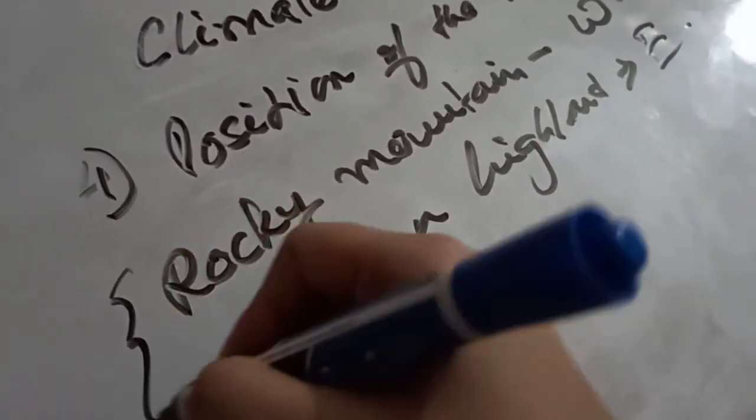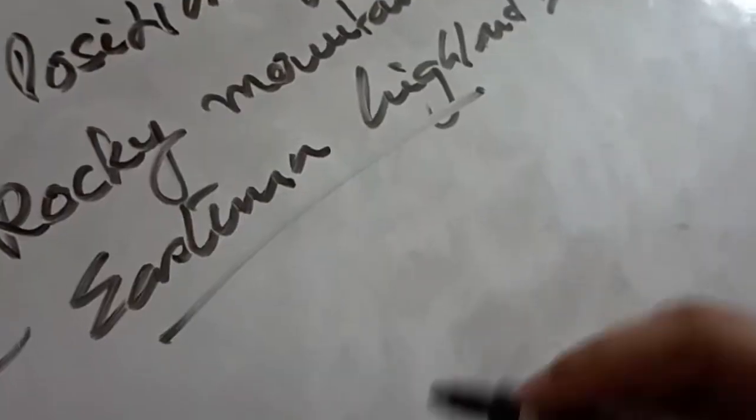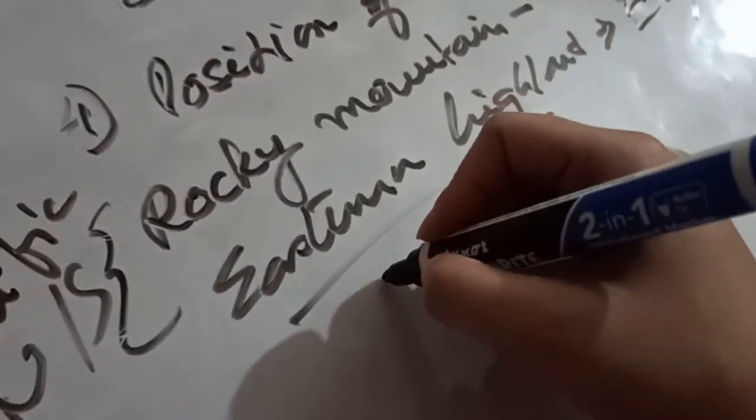The Rockies are present by the side of the Pacific in a north-south alignment, and the Eastern Highlands are present by the side of the Atlantic, and the alignment of these mountains is also in the north-south direction.